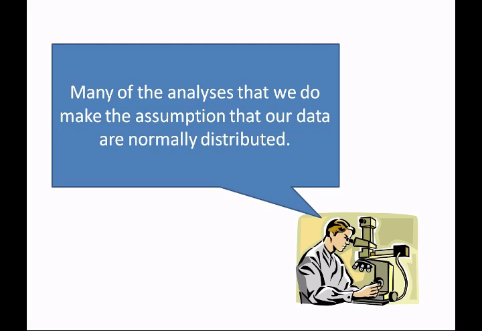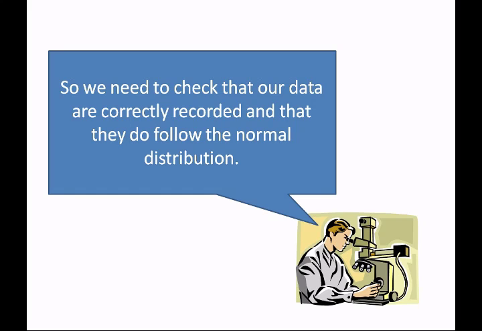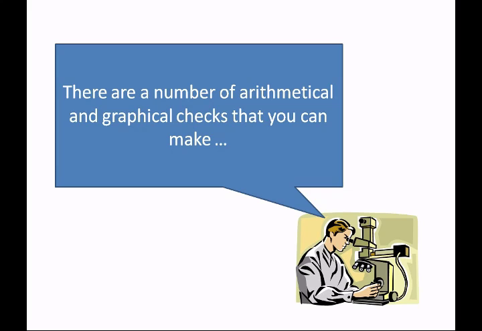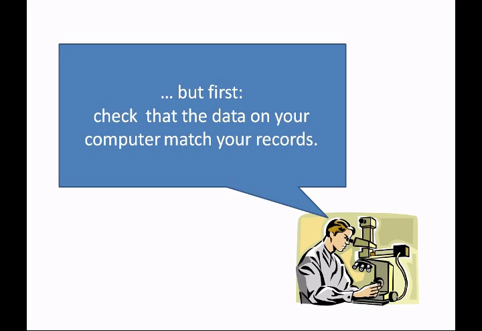Many of the analyses that we do make assumptions that our data are normally distributed. So we need to check that our data are correctly recorded and that they do follow a normal distribution. There's a number of arithmetical and graphical checks that you can make, but first of all, it's best to check that the data on your computer match the data you collected in your records.